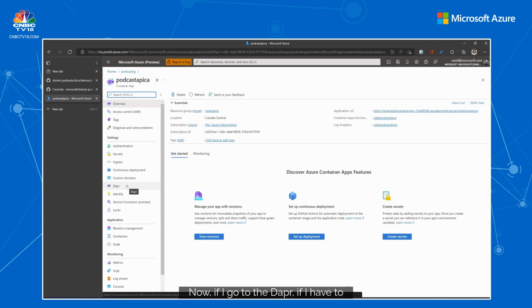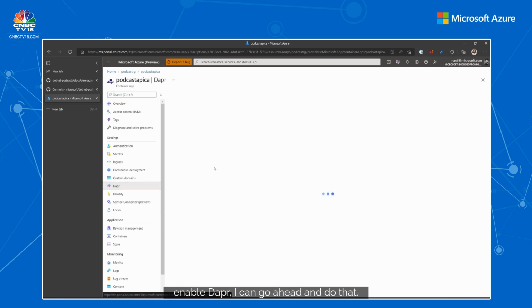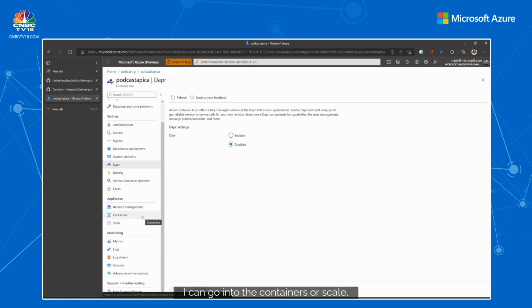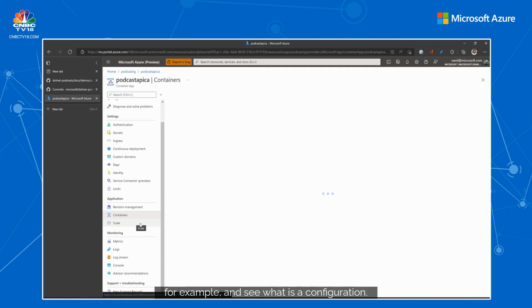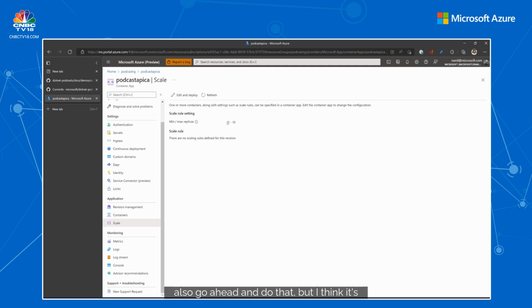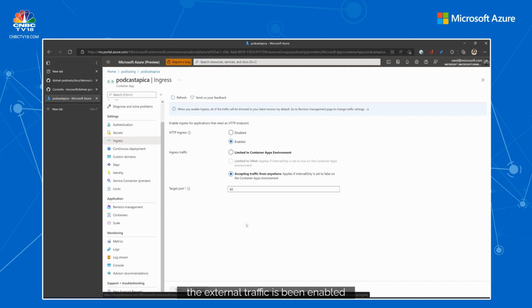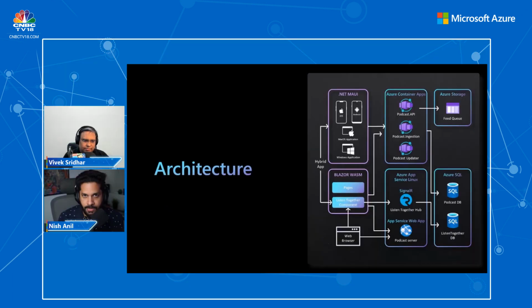Now, if I go to Dapr, I can enable Dapr if I have to, but for this demo I am not using Dapr, so I have disabled it. I can go into the containers or scale, for example, and see what the configuration is. If I have to do this in the portal, I can also do that. But I think it's better to do it in your ARM templates, and CI/CD takes care of everything that way. This is the ingress, where external traffic can be enabled or disabled.